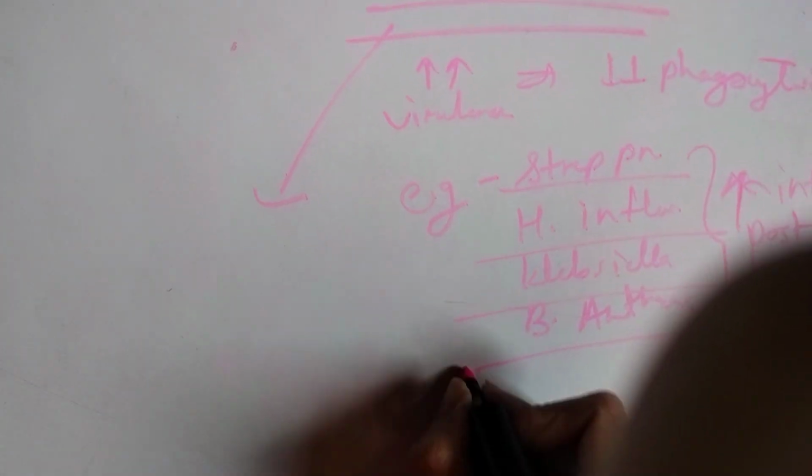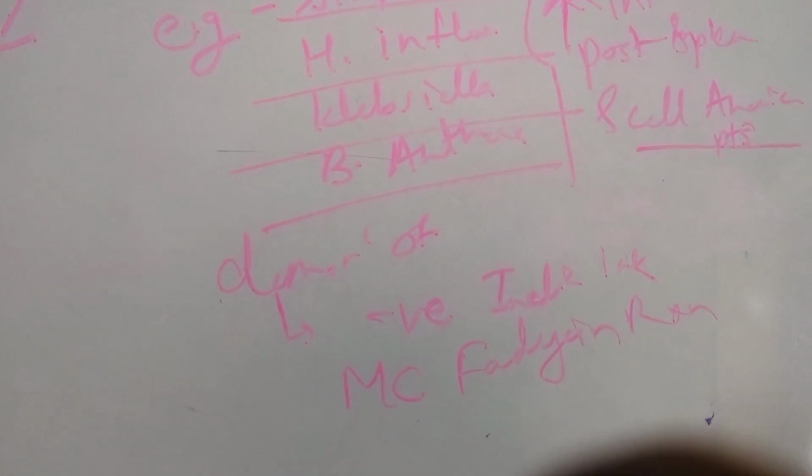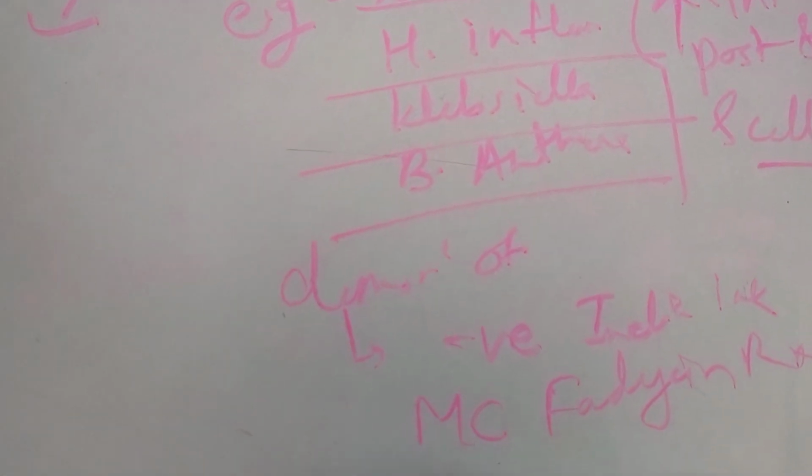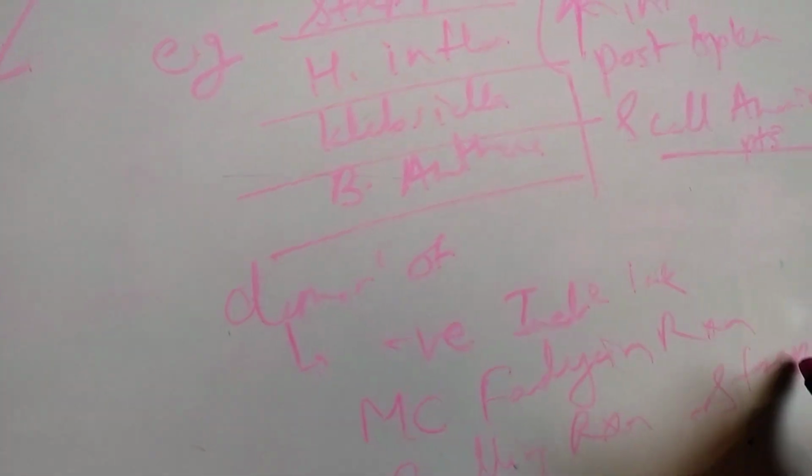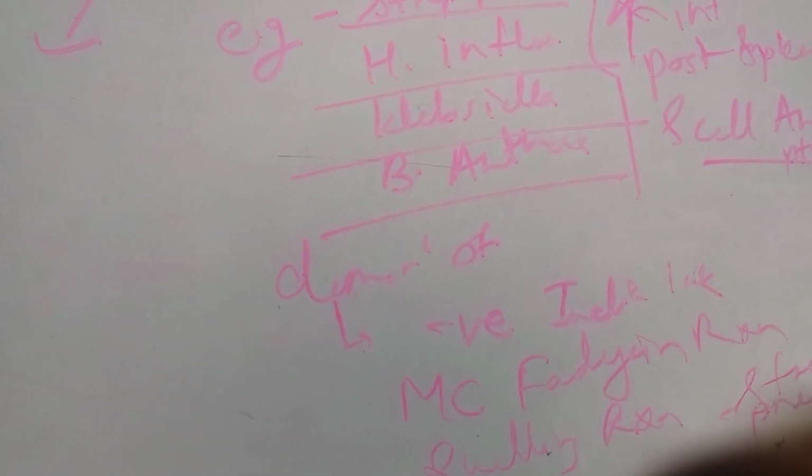Then demonstration of capsule. There is negative staining by India ink. Serological method for the demonstration of capsule is the M'Fadyean reaction by the anthrax bacillus, Bacillus anthracis. There is the Quellung reaction. Quellung reaction is for Streptococcus pneumoniae.